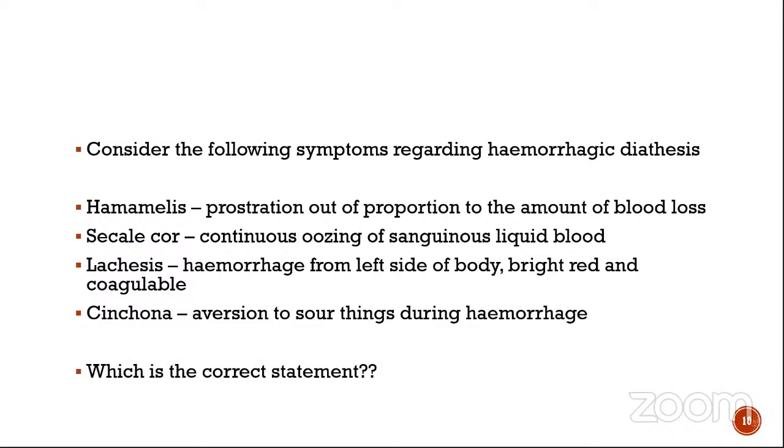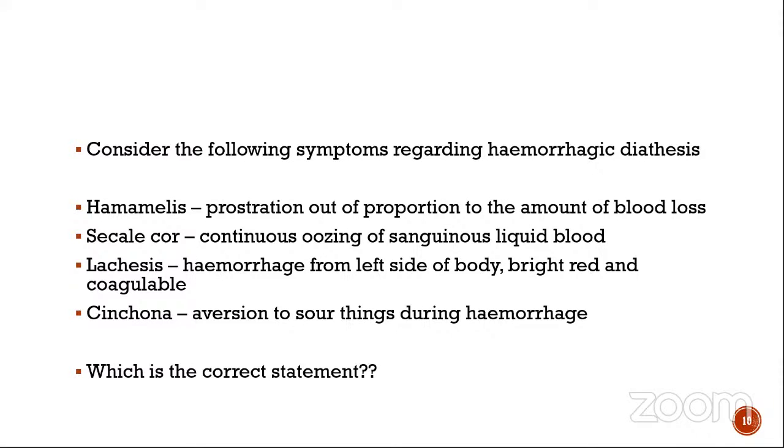Let's analyze. Hamamelis prostration, it could be multiple correct statements, by the way. Hamamelis prostration out of proportion to the amount of blood loss. So this is a keynote of Hamamelis. It's the correct statement. Crotalus horridus, continuous oozing of sanguineous liquid blood. This is the wrong statement, because if you go to Crotalus horridus, it is not sanguineous blood, it is dark red bleeding, clotted bleeding.